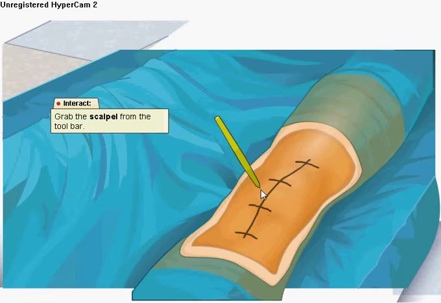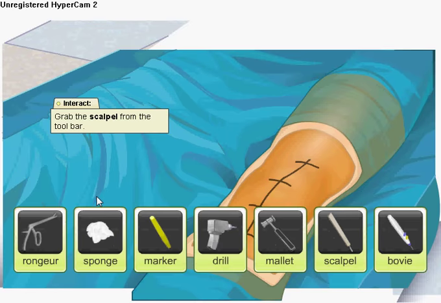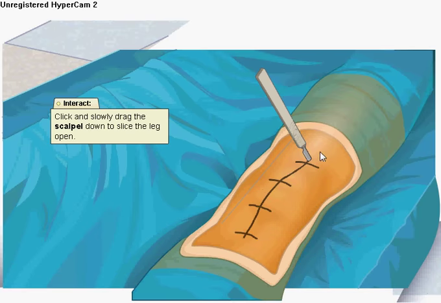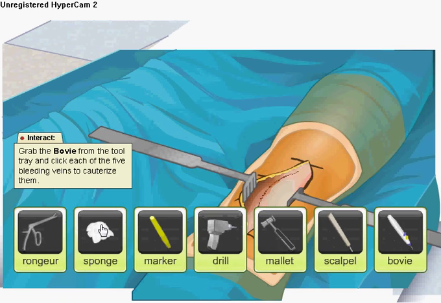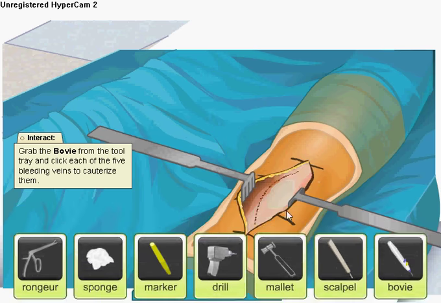Now for the incision. Take the scalpel and cut the skin following your markings. Let's use the Bovie pencil to cauterize the veins. This will help decrease blood flow into the surgical field.